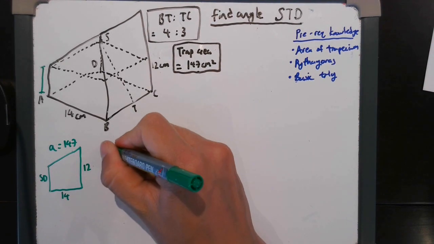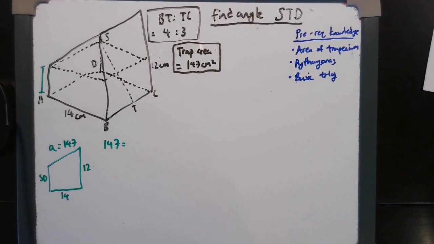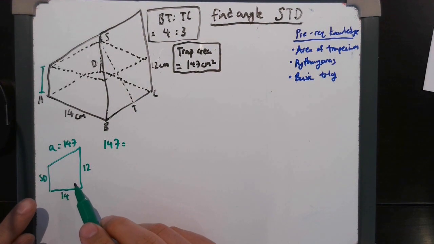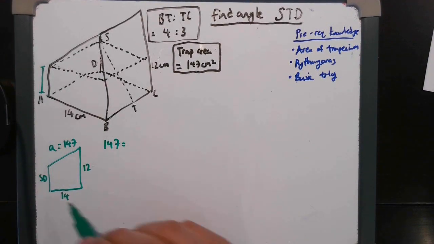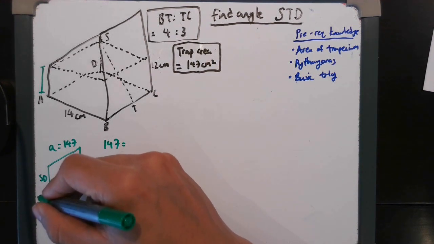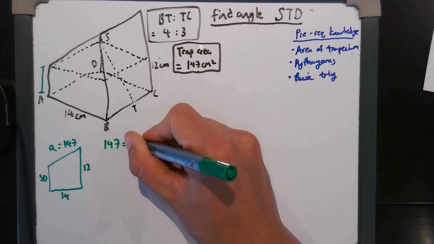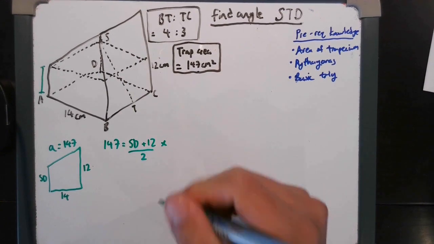So the area is 147, and the formula for the area of a trapezium is the average of the two parallel sides, so that plus that divided by 2, times its perpendicular height. So to get 147, it'll be SD plus 12 divided by 2, times 14.